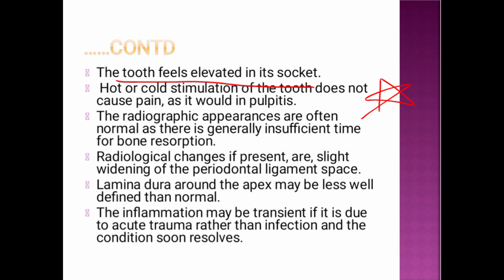Okay, in the radiograph, as we say, in periodontitis bone resorption occurs, but in the acute form there is insufficient time to cause bone resorption. Number one, this thing. Number two, you will see the widening of the periodontal fibers in the previous slide, which I have also circled. The fibers are slightly wide, and the lamina dura is not well defined. The inflammation may be in transition, to acute, by acute trauma rather than by infection.